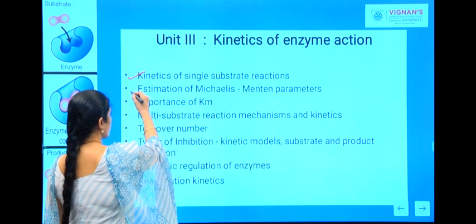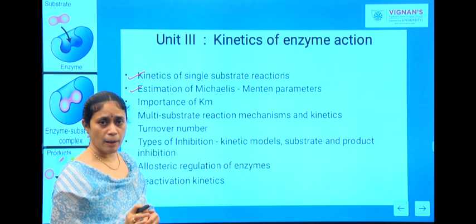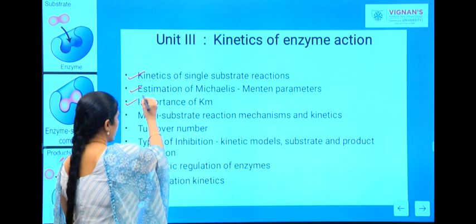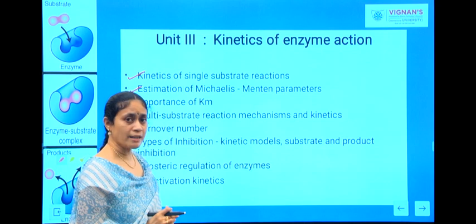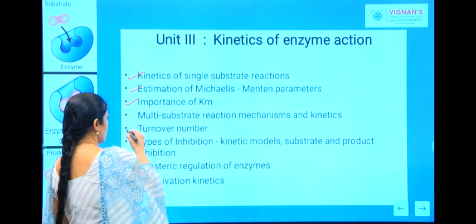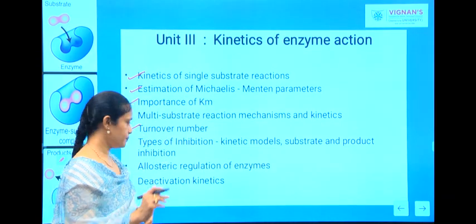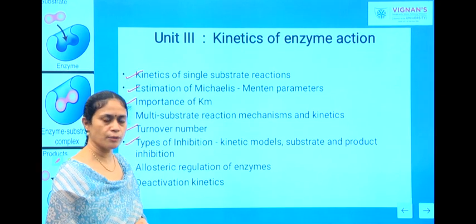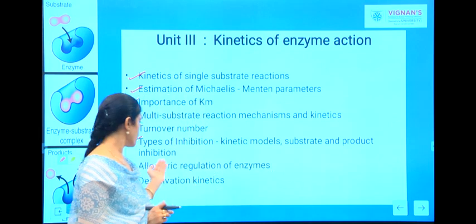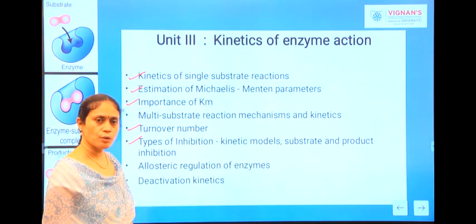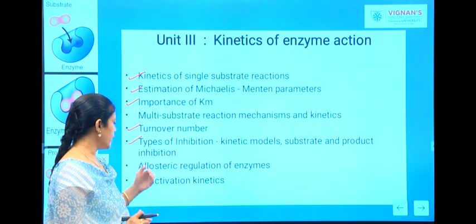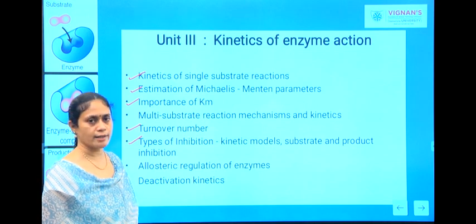Along with that, you are going to study estimation of Michaelis-Menten parameters, importance of Km, then multi-substrate reaction mechanism and kinetics, importance of turnover number, types of inhibitions. In that we are going to study kinetic models, substrate and product inhibitions. Along with that, we will be covering allosteric regulation of enzymes and deactivation kinetics.